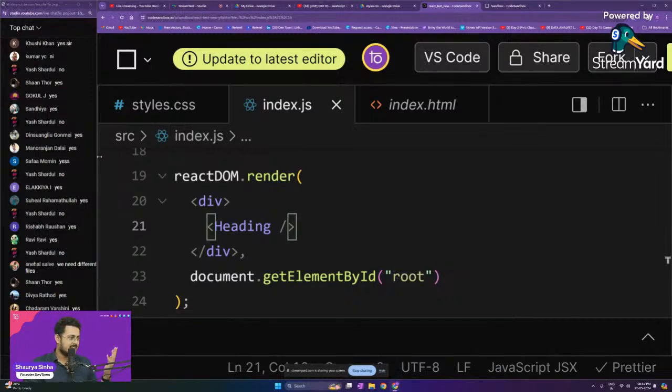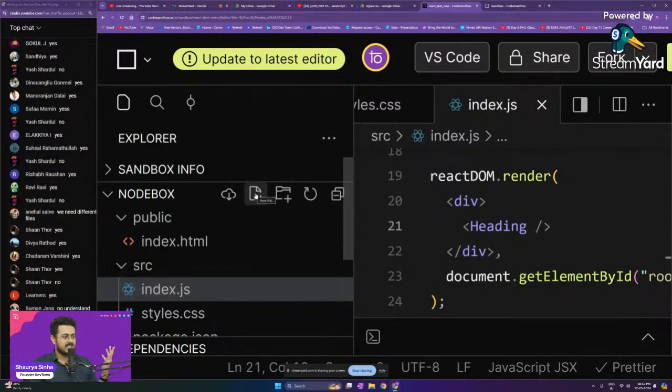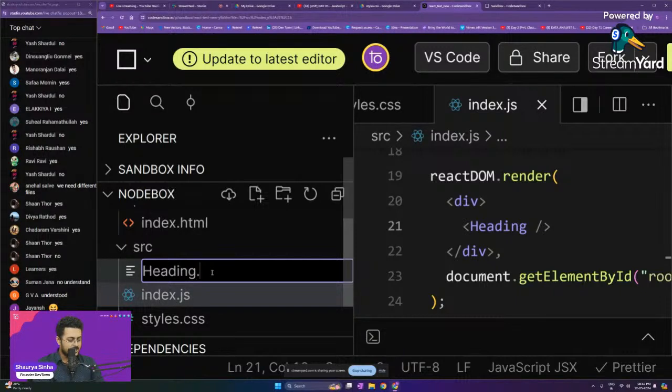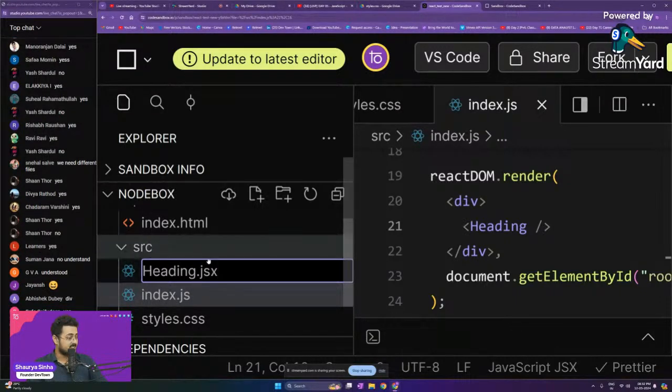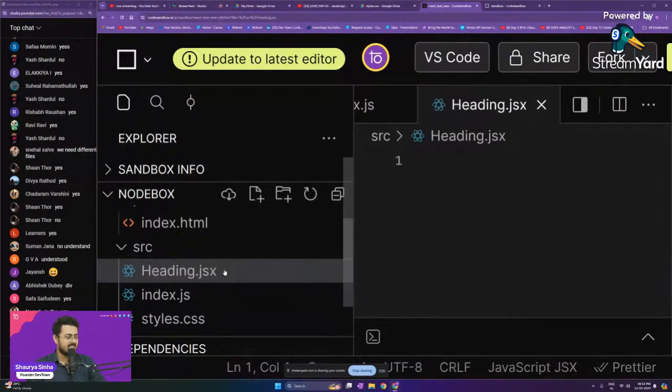Okay, so the next thing that we have to do right now is that we have to shift it into another file. So let's create another file right over here. So I'll just click on this particular plus button, guys. This will create a new file for us. And we'll name this new file right over here as heading.jsx, guys. Why heading.jsx? Because the name of our component is heading. The name of our function is heading. And it is a JSX code. Okay, so heading.jsx is the name of the file that we are creating right over there.